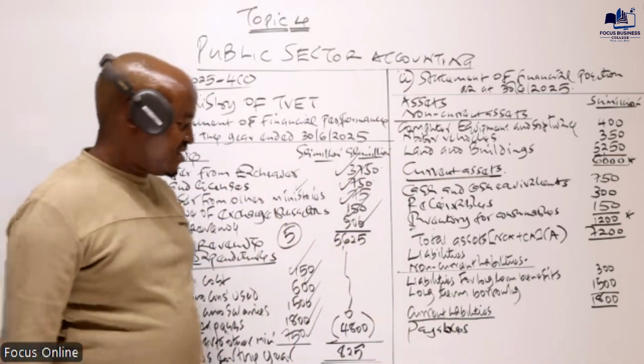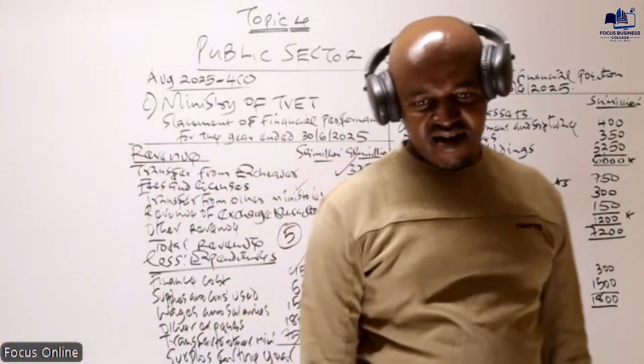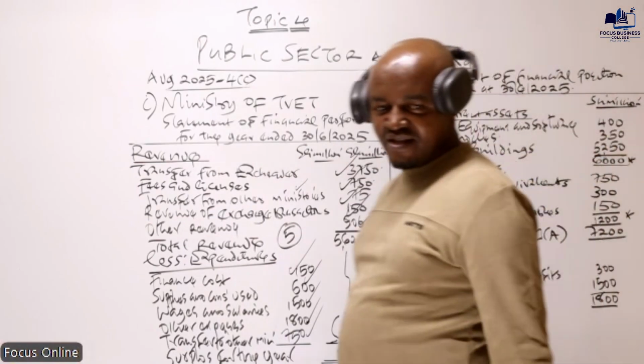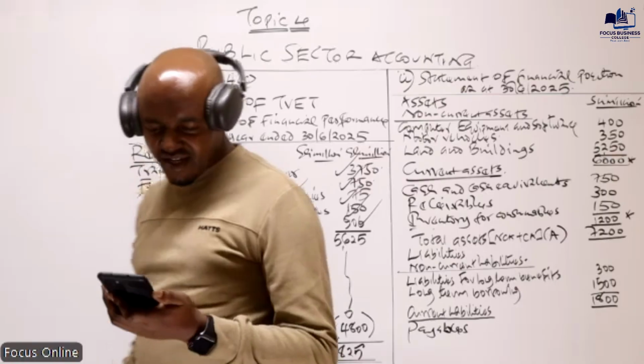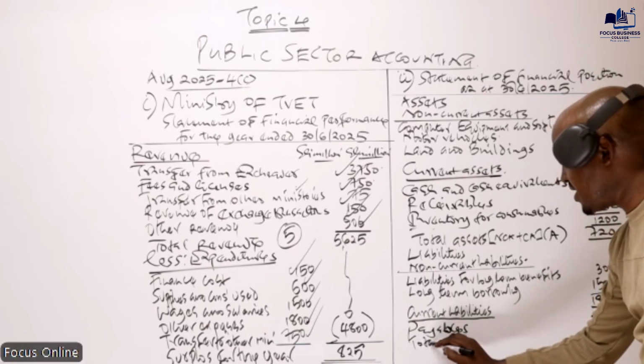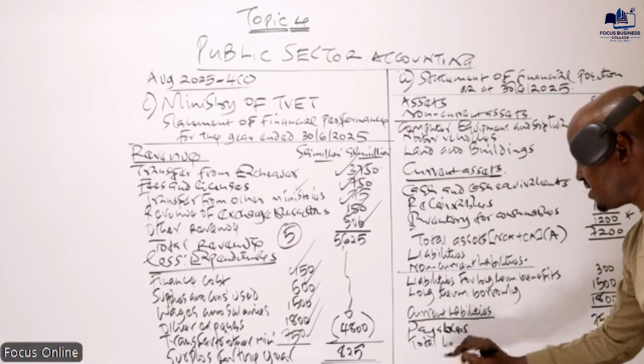Kezia, remember you say that this one is a liability, not an expenditure. I hope you can remember that. How much is that amount? Kezia, give us that amount. Yes, I'm told by Kezia, this one will be 750. And then because we only have one, we don't need to get the total current liabilities. We can proceed and we get the total liabilities.